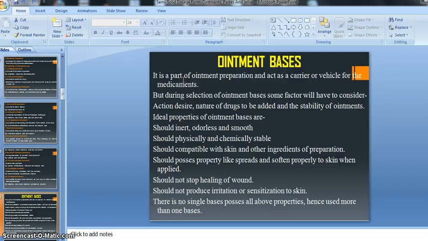As in emulsion, there is a disperse phase and a continuous phase, where the disperse globules are distributed throughout the continuous phase. Same as in ointment, whatever medicament we select, the solid or fine particles of medicament are suspended and smoothly distributed into the ointment basis, right?